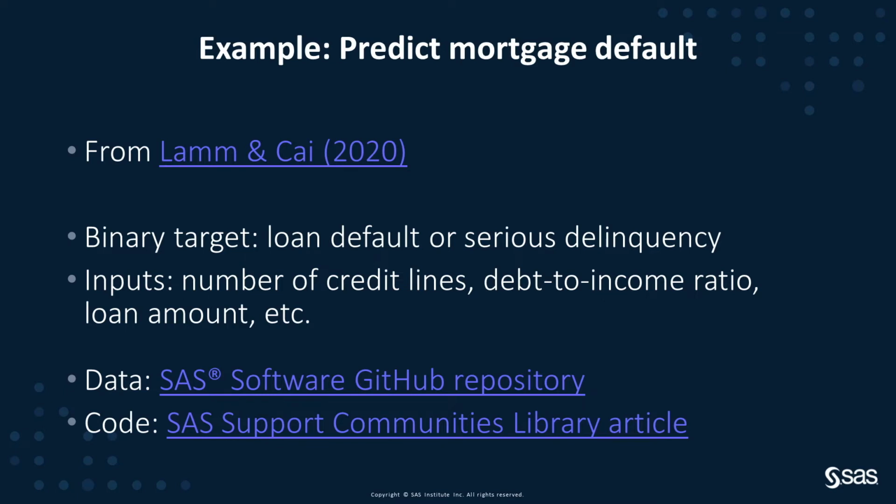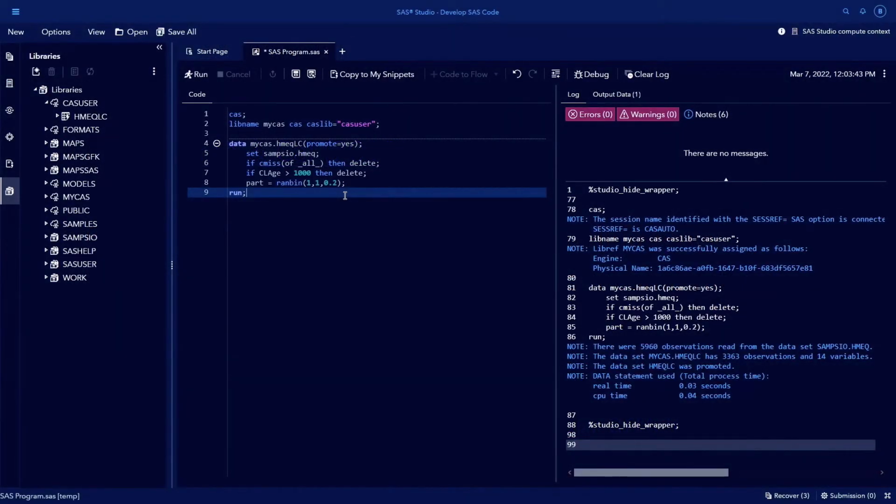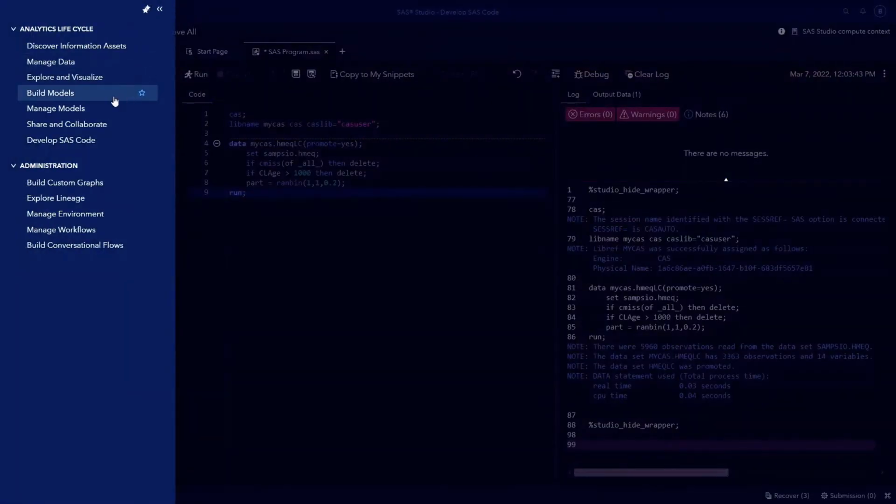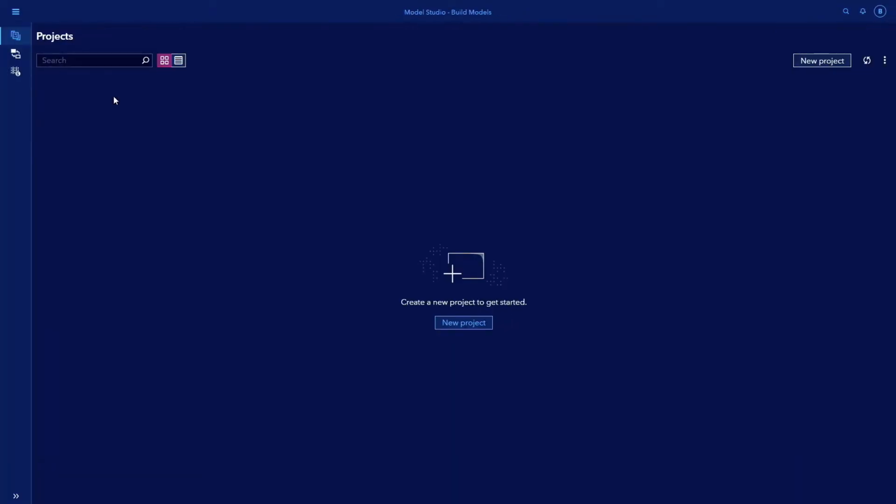To reproduce this example, refer to the companion SAS Communities article for the code to create and process the dataset. For this, let's open SAS Studio. After you run the code to load the data table in SAS Studio, open the Applications menu in the upper left corner and select Build Models to switch to Model Studio.